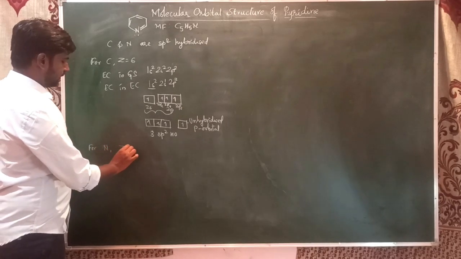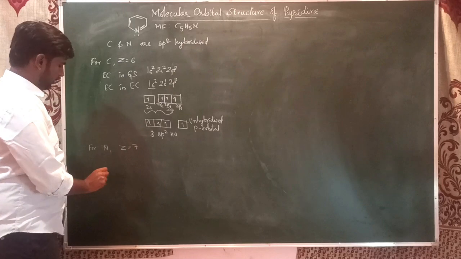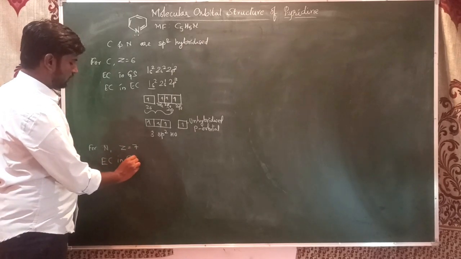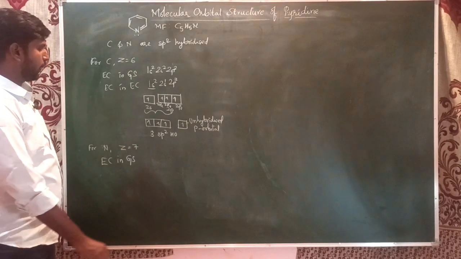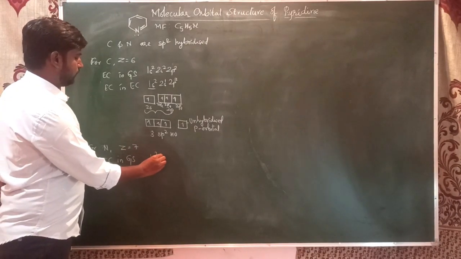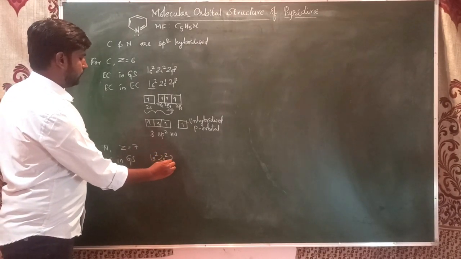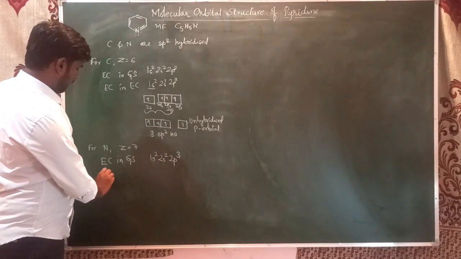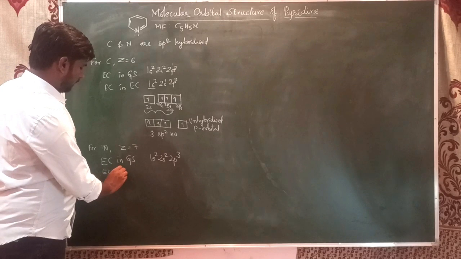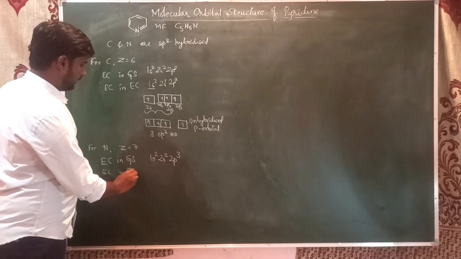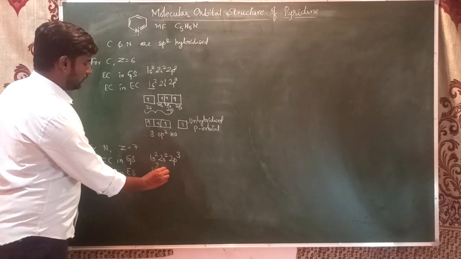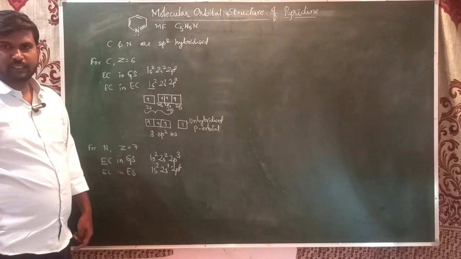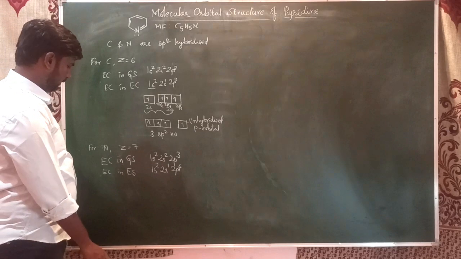Now for the nitrogen atom, the atomic number is 7, and the electronic configuration in the ground state is 1s2, 2s2, 2p3. The same configuration in the excited state is 1s2, 2s1, 2p4. One of the 2s electrons shifts to the 2p orbital.